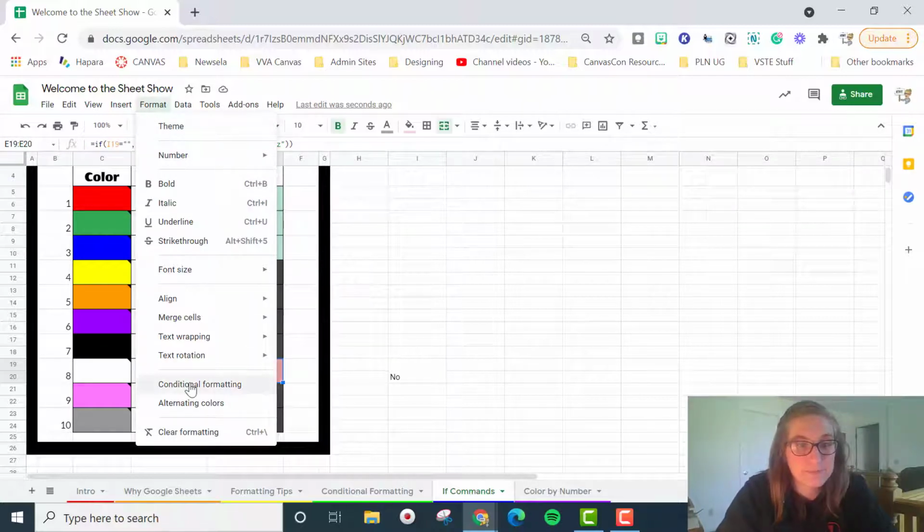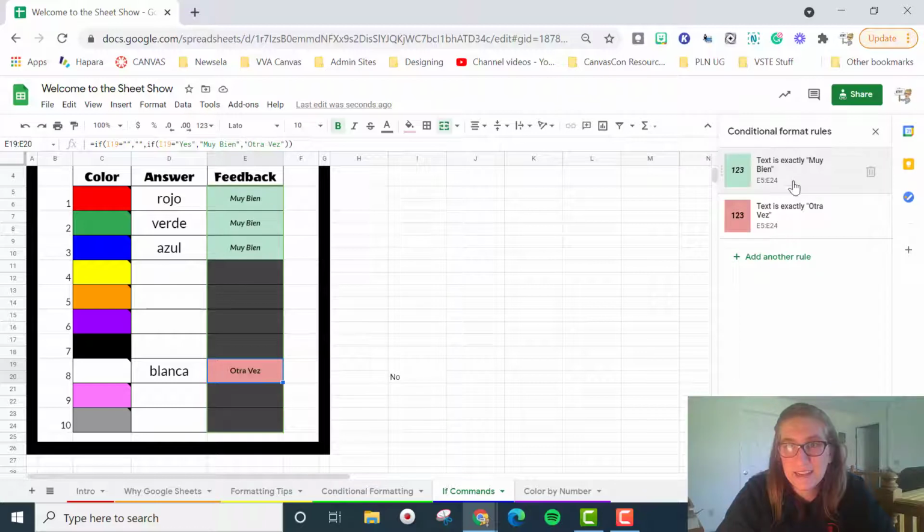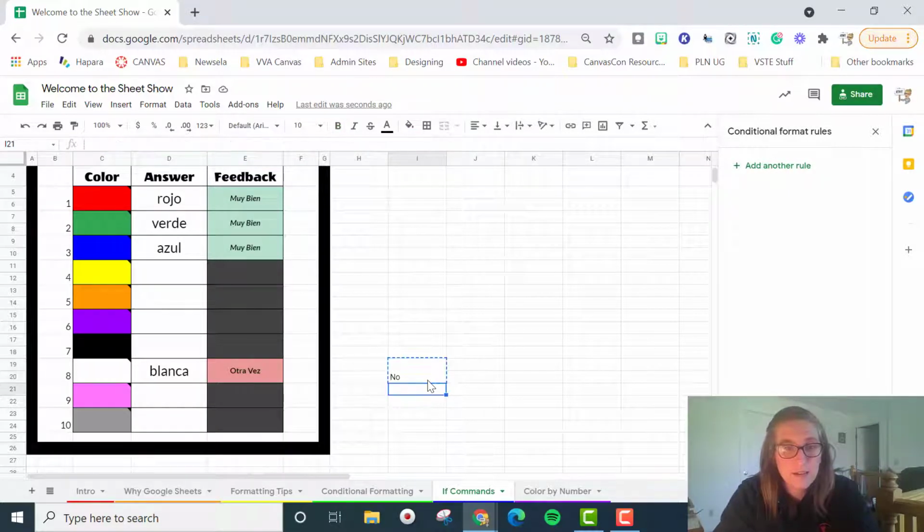If I go to Format, hit Conditional Formatting, I know that if it's right, it's going to say muy bien, and if it's wrong, it's going to say otra vez. So I just said, if it says muy bien, make it green. If it says otra vez, make it red. All right, I'm going to copy and paste.